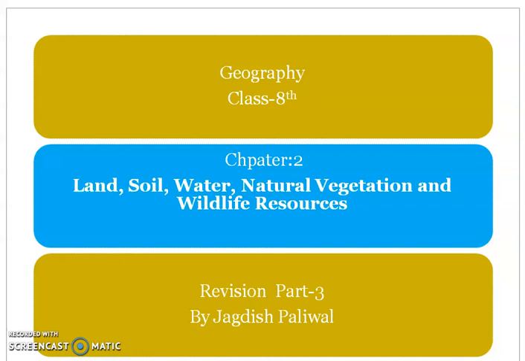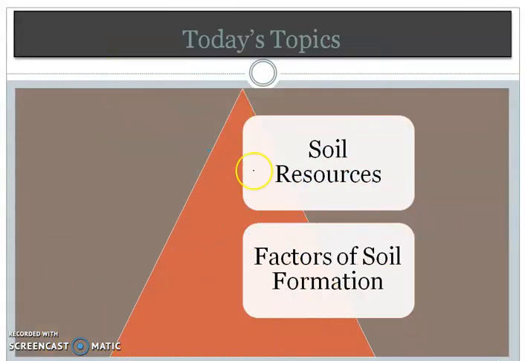We are revising Chapter 2: Land, Soil, Water, Natural Vegetation and Wildlife Resources. Let's begin. Today we will discuss soil resources and factors of soil formation.